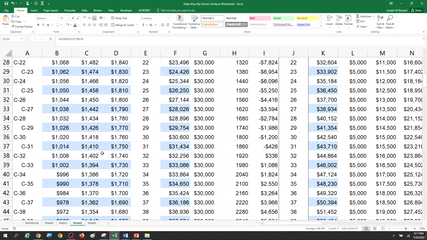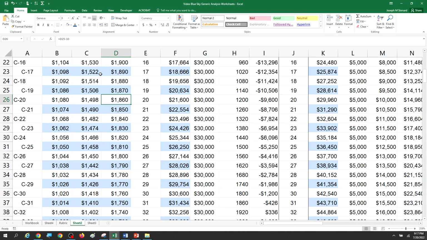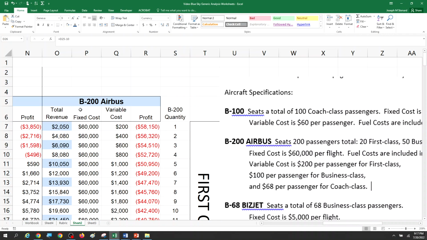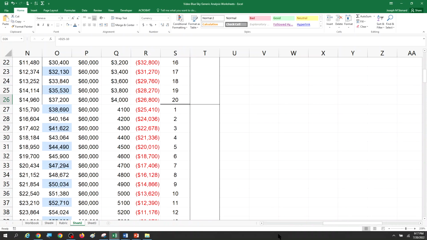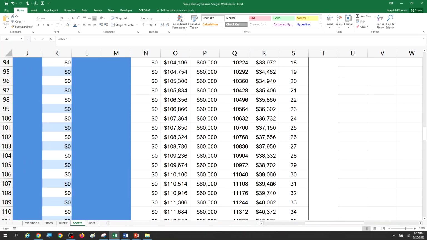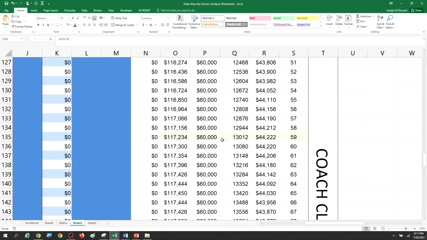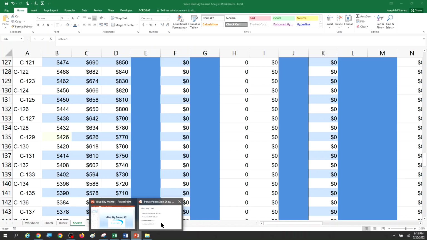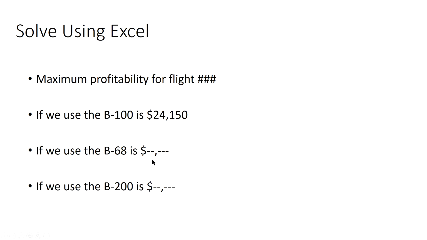And that was selling all 20 tickets, so that's easy enough. That's right there. So the recommendation should be that we switch over to the B-200, that we sell 20 first class tickets at that price, 50 business class tickets at another price, and 59 coach class tickets at the price that we designated over here, $426. If we go back to our memo, we can see that we'd make 36,000 in this one way, but we'd make even more with the B-200.